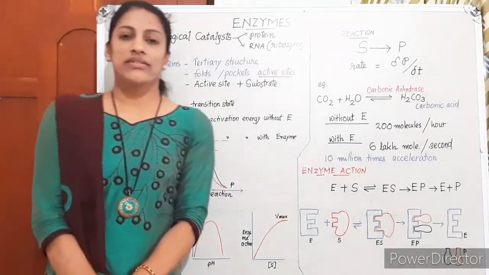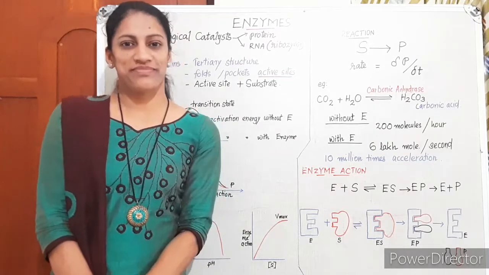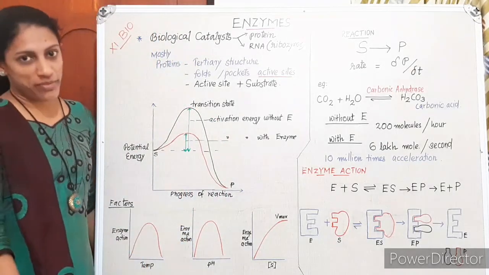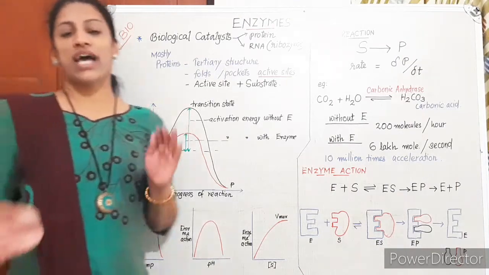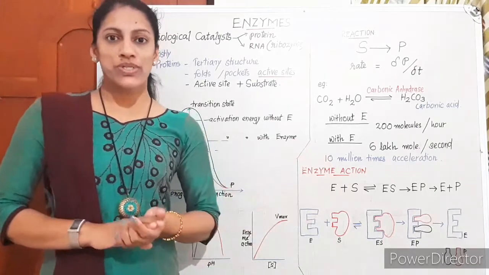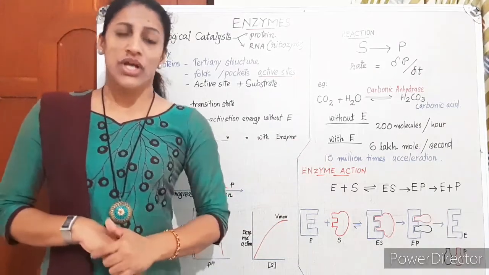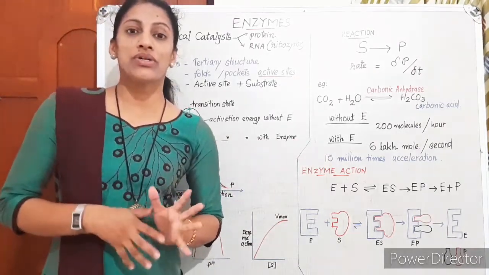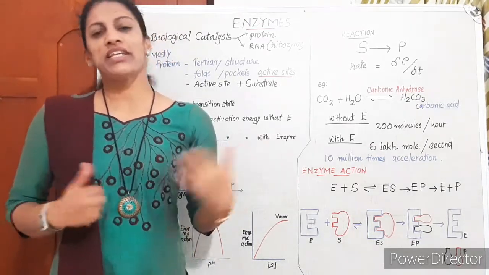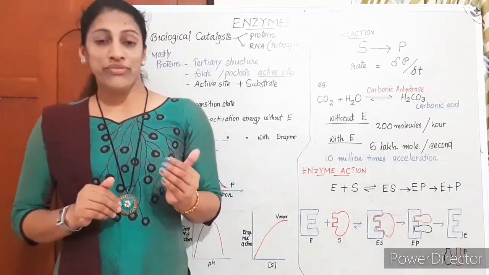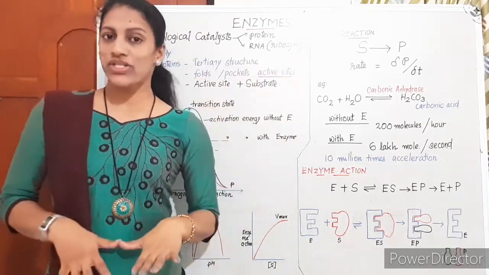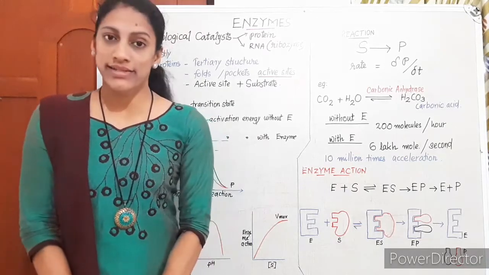What are the factors affecting enzyme action? The major factors affecting enzyme action. You know, enzymes are catalysts. When iron or other metals are used as catalysts in inorganic reactions, when we increase the temperature, the speed will be double or so. Whereas here it is not like that. In most biological reactions, enzymes are the catalyst.